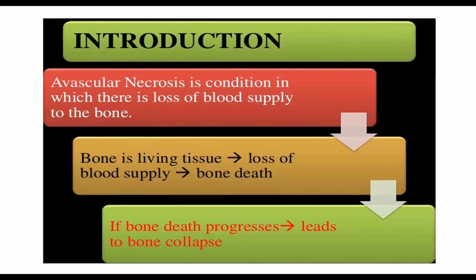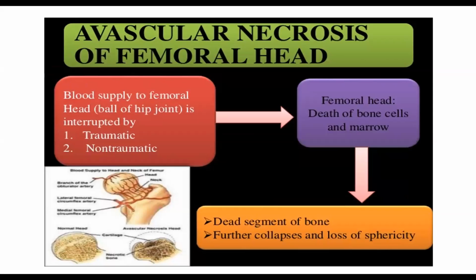Okay. So normal bone has structural support. If the bone becomes dead, it will lead to collapse. Okay. Avascular necrosis can be traumatic or atraumatic. Because of trauma of the femur neck, the head goes into AVN. And in atraumatic, there are a lot of causes.